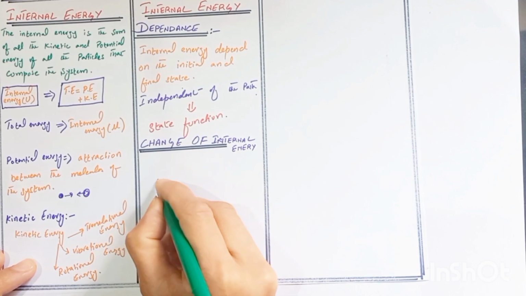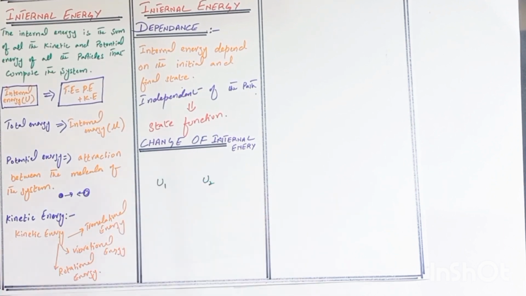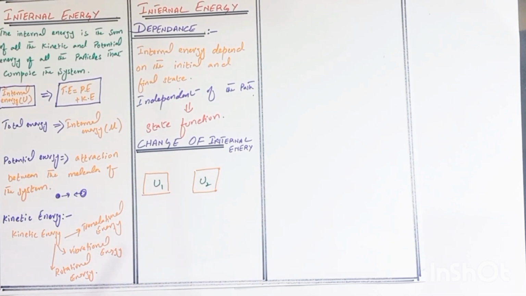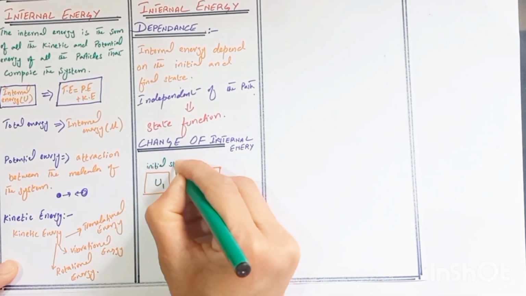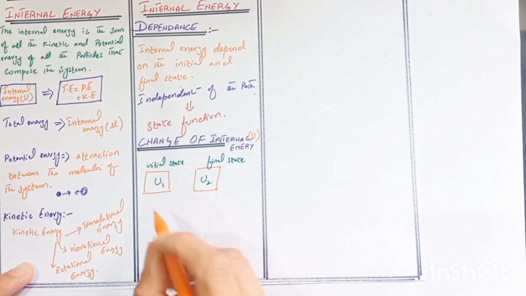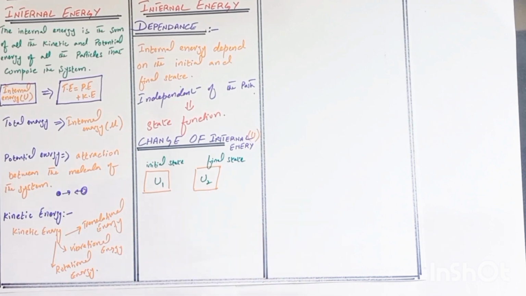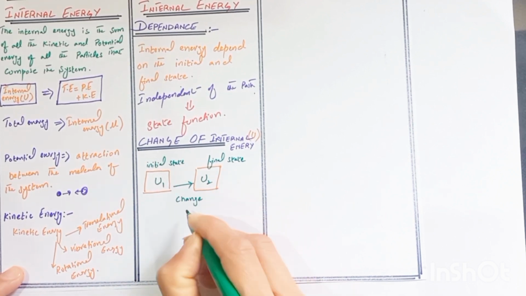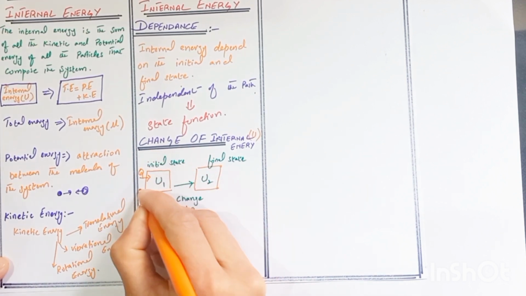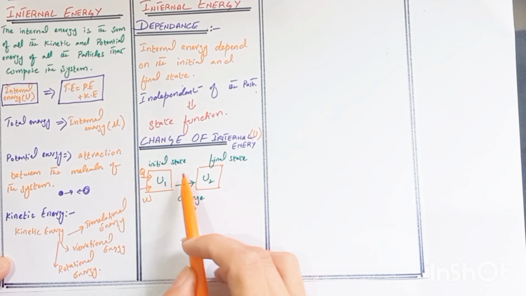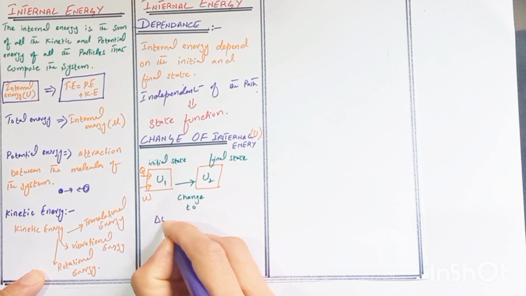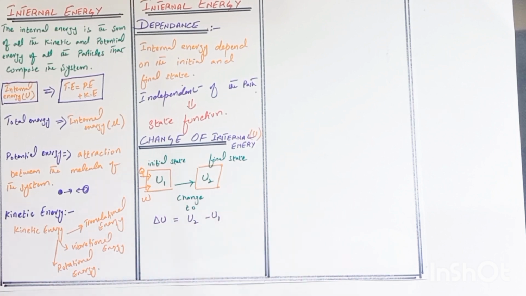Internal energy changes from the initial state to the final state, U1 to U2. This is the initial state and this is the final state. Internal energy is represented by U, so the initial state is U1 and the final state is U2. We can change the initial state to the final state by giving heat or by doing work. By doing work or by giving heat, we can change the internal energy from the initial state to the final state. So the change in internal energy is represented by delta U, that is U2 minus U1.